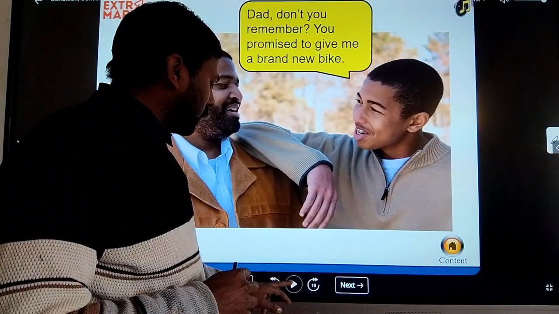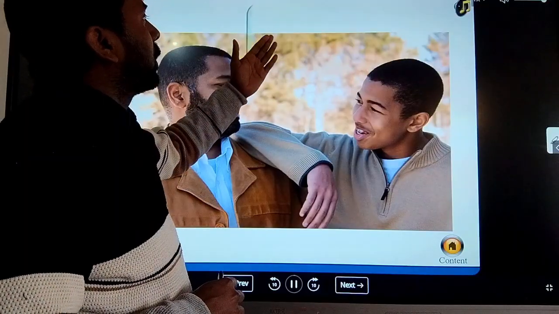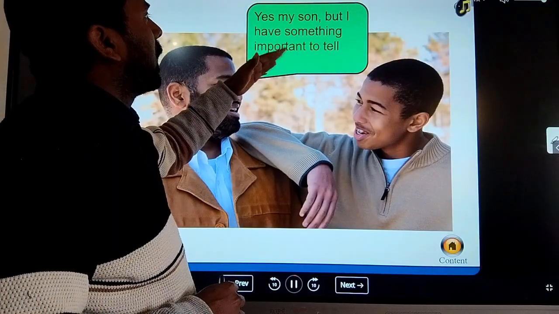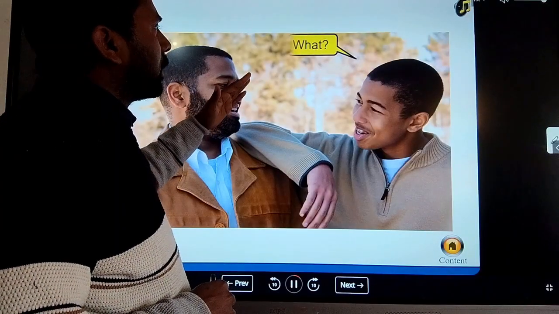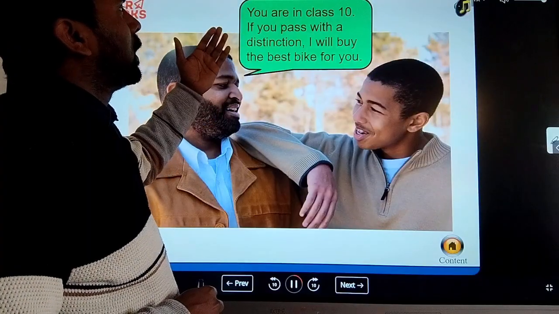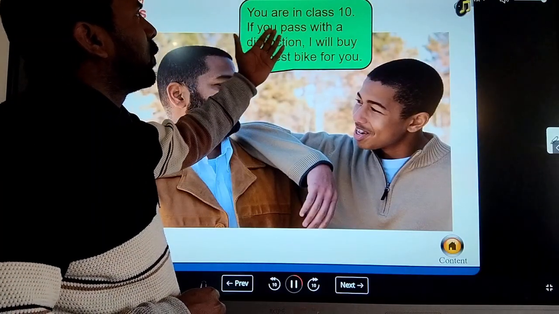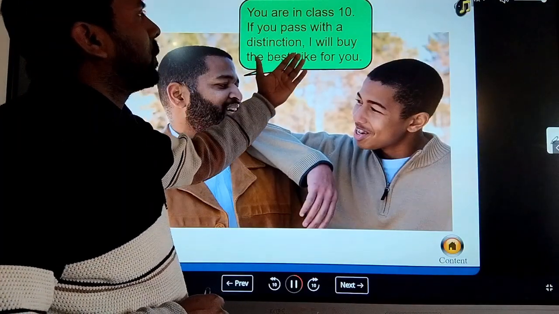So in this sentence, Dad says, yes my son, but I have something important to tell you. The condition is: you are in class 10th. If you pass with a distinction, I will buy the best bike for you.